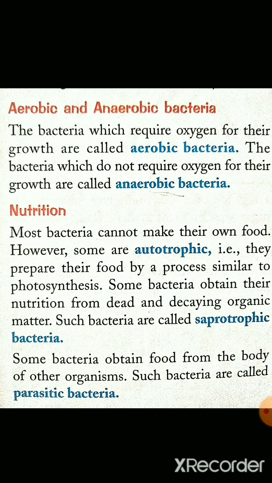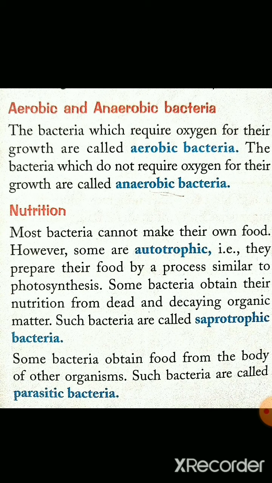Some of them are autotrophs and prepare their food just like plants through photosynthesis, and others get their nutrition from dead and decaying organic matter, and they are called saprophytic bacteria. And some bacteria obtain food from the body of other organisms. They are called parasitic bacteria.